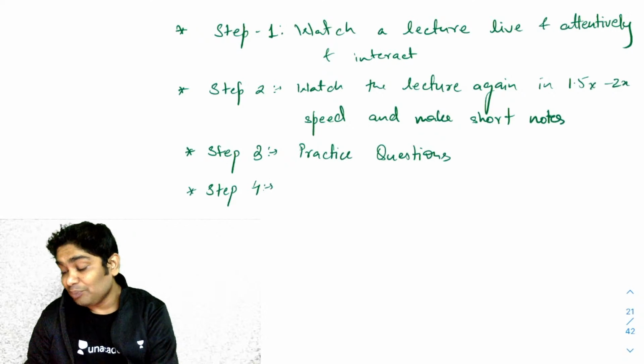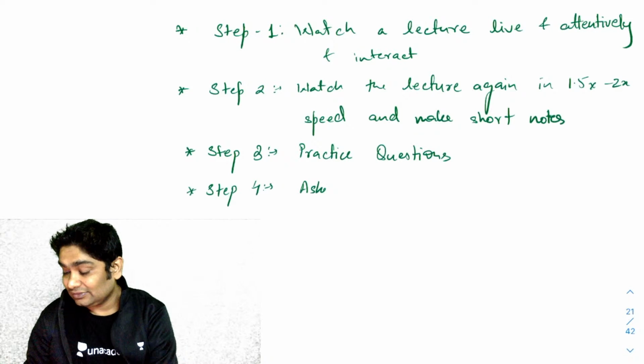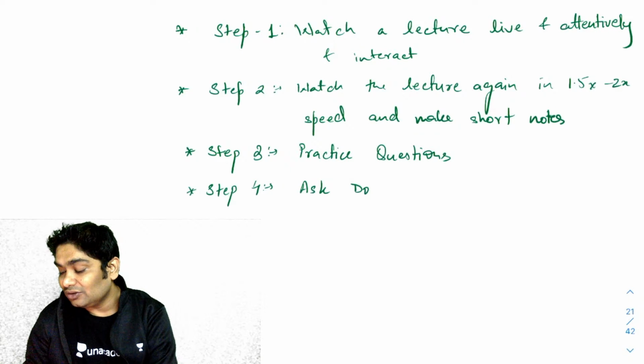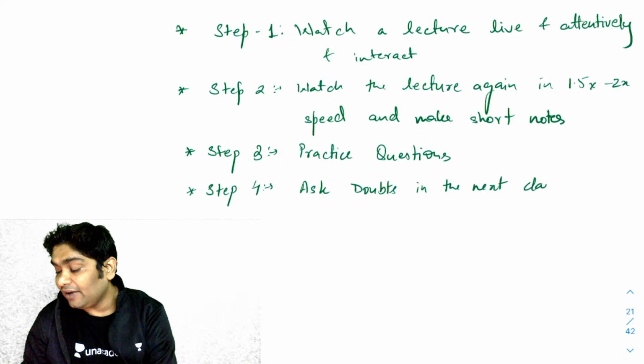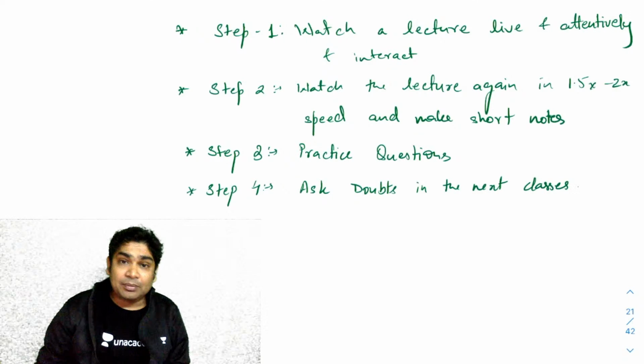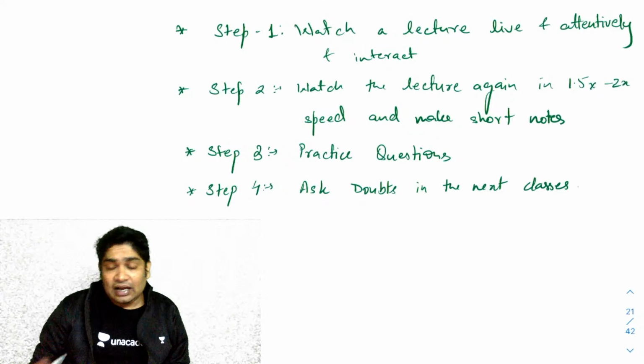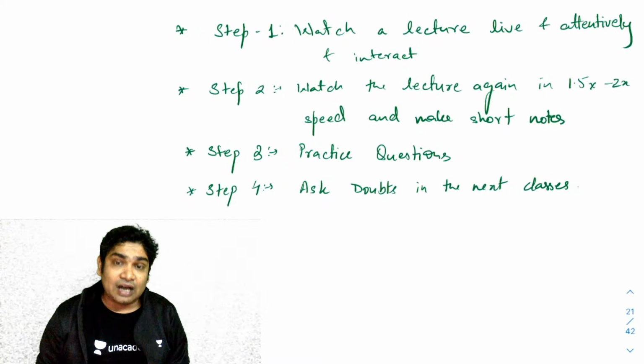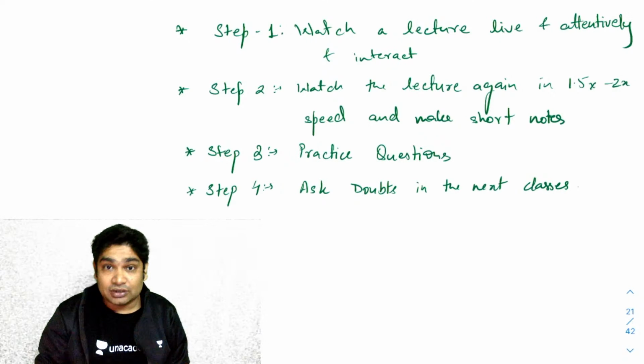step 4 is in fact ask doubts in the very next class. Do not leave doubts for later. So that is one mistake that students do, doubts in the next class. And that is why I want you to make your lecture notes for every lecture, not after the entire chapter. Because when you are making it after the entire chapter, and then if you start having doubts later, maybe it happens, trust me, to students.